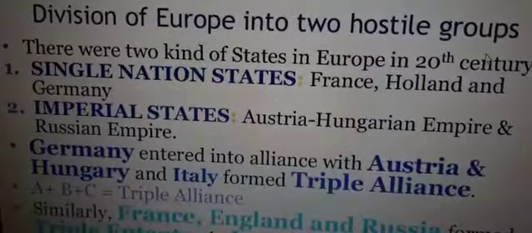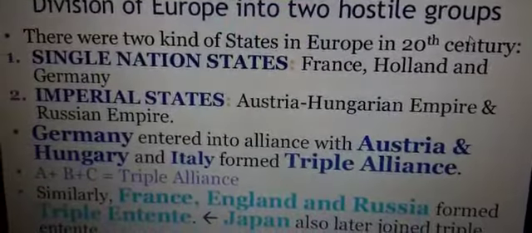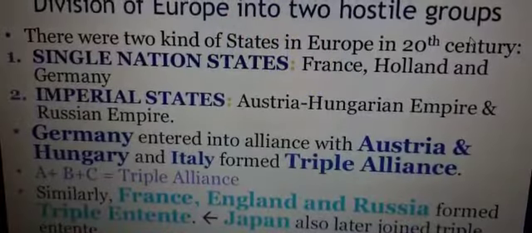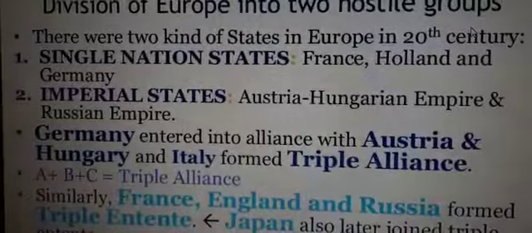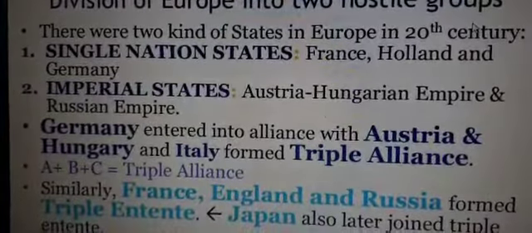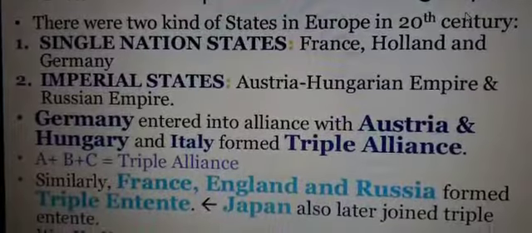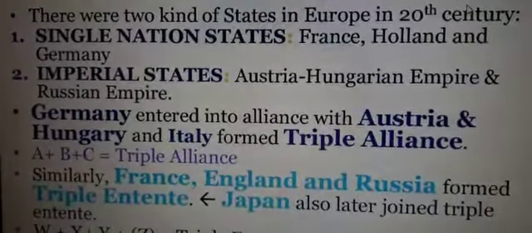There were two kinds of states in Europe in the 20th century: single state nations, in which France, Holland and Germany were there, and imperial states, meaning the Austro-Hungarian Empire and the Russian Empire. Germany entered into an alliance with Austria and Hungary, and Italy formed the Triple Alliance. So the ABC Triple Alliance.